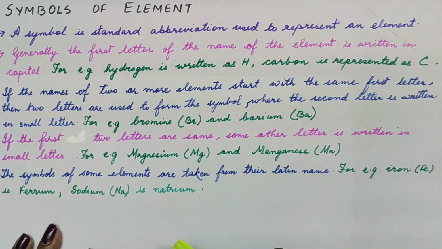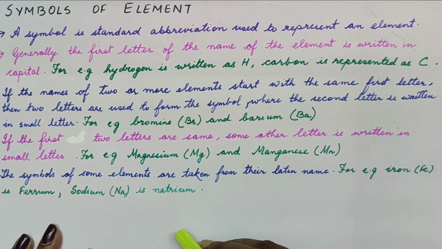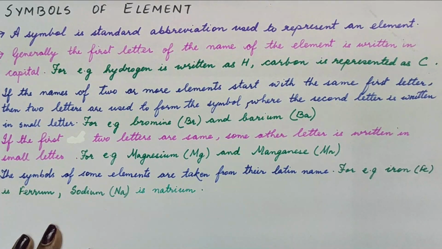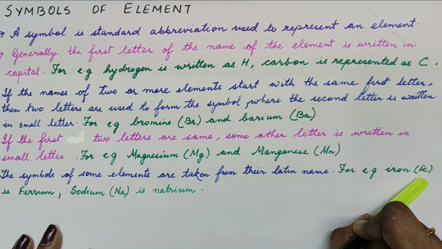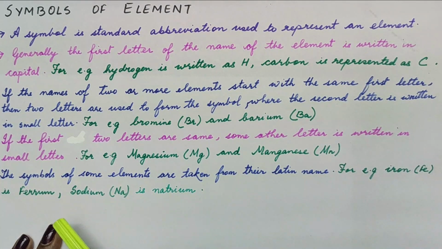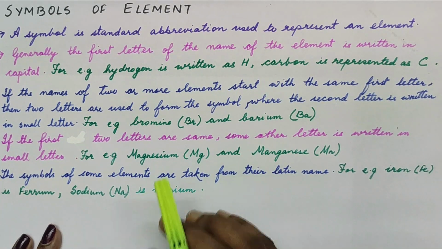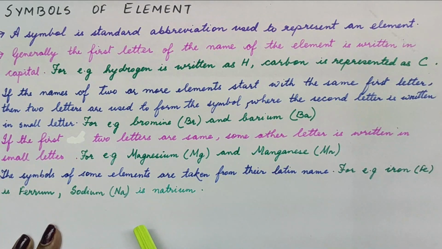Similarly, some elements' symbols are actually derived from their Latin name. Like iron, we write iron as Fe because it is derived from its Latin name ferrum. Sodium is written as Na, which is coming from natrium, its Latin name. So these are certain ways how the symbols of elements are made.